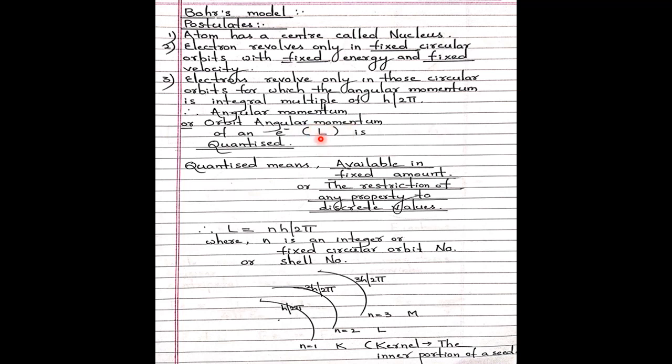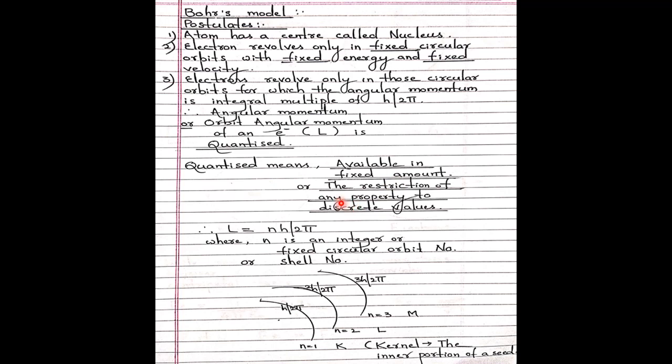What did Bohr say? Electrons revolve only in those circular orbits for which the angular momentum is an integral multiple of h upon 2 pi. That means the angular momentum of an electron is quantized. This is a word coined by Niels Bohr. Quantized means available in a fixed amount; he is putting a restriction.